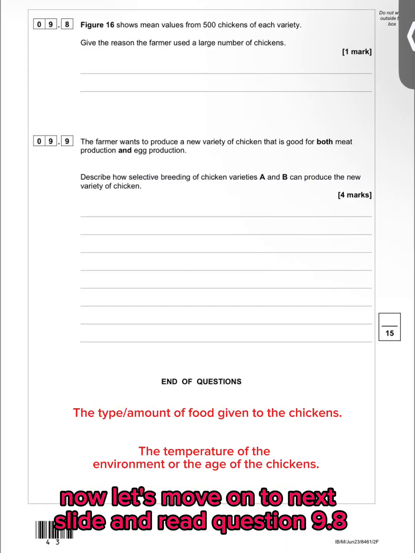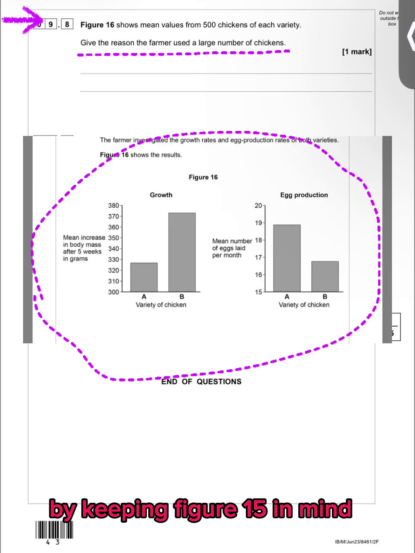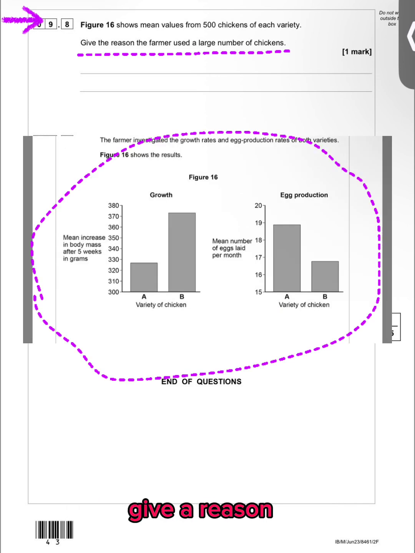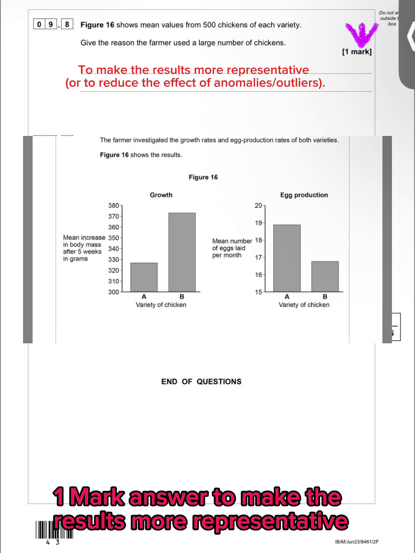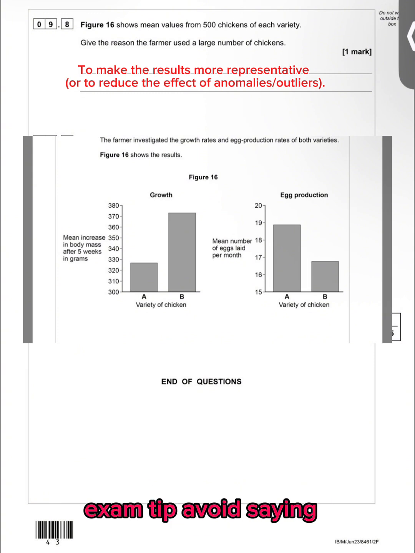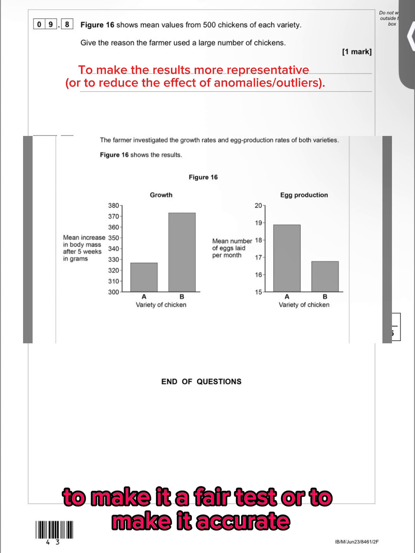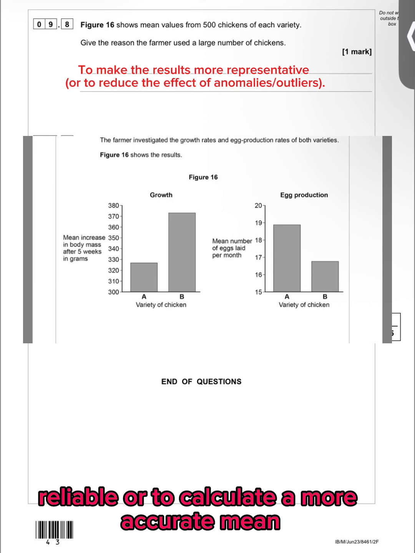Now let's move on to the next slide and read question 9.8. By keeping figure 15 in mind, let's answer the question. Give the reason the farmer used a large number of chickens. 1 mark. Answer: to make the results more representative, or to reduce the effect of anomalies, outliers. Exam tip: avoid saying to make it a fair test or to make it accurate. The exam board specifically looks for terms like representative, reliable, or to calculate a more accurate mean.